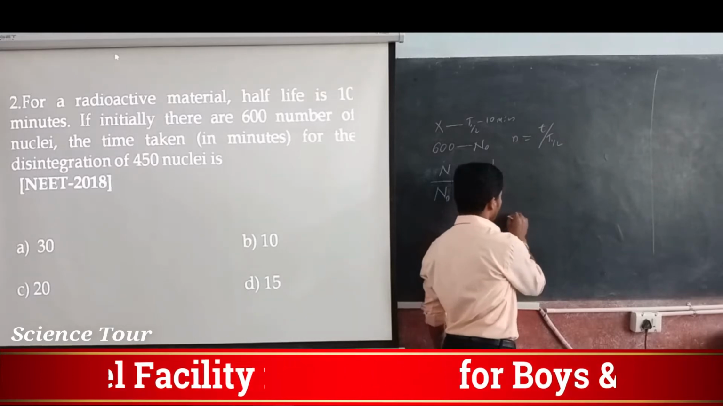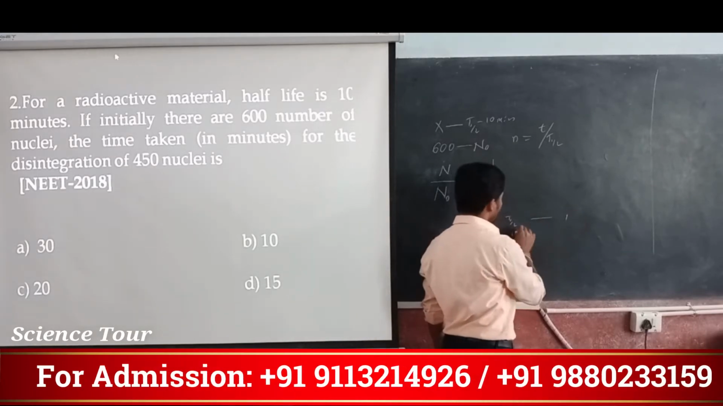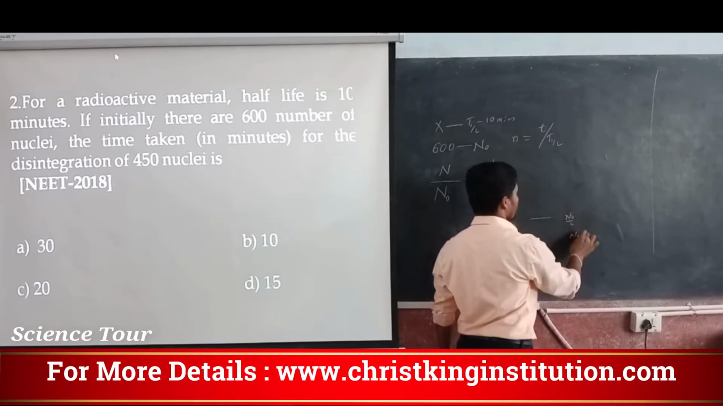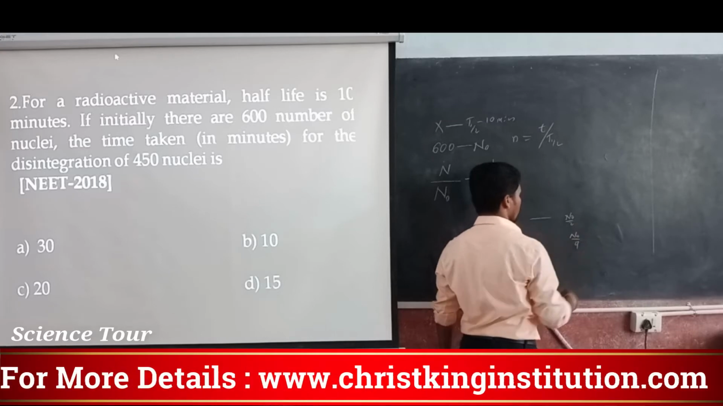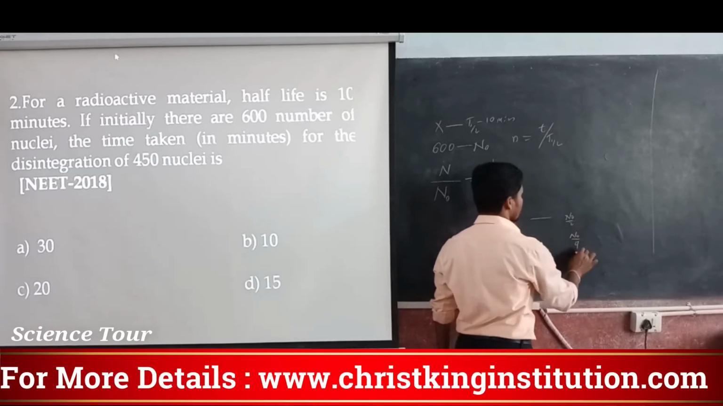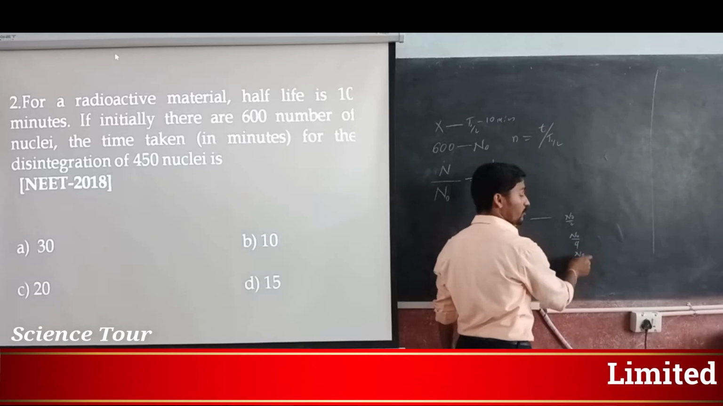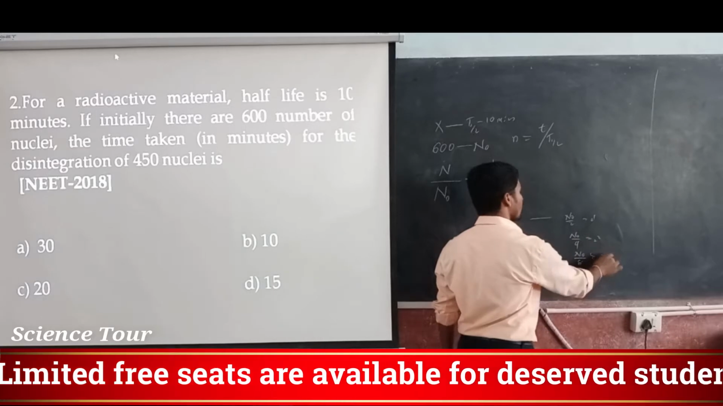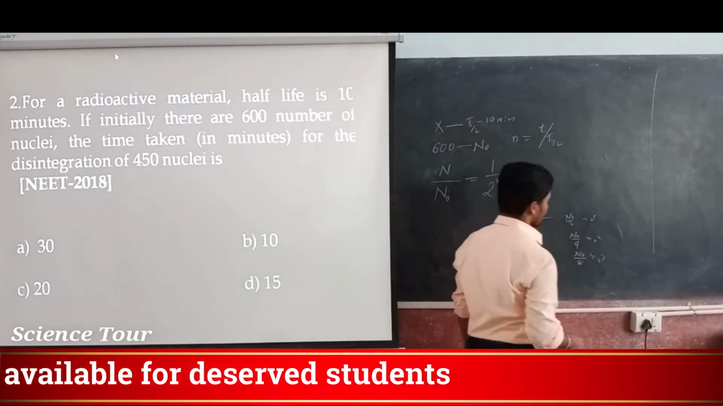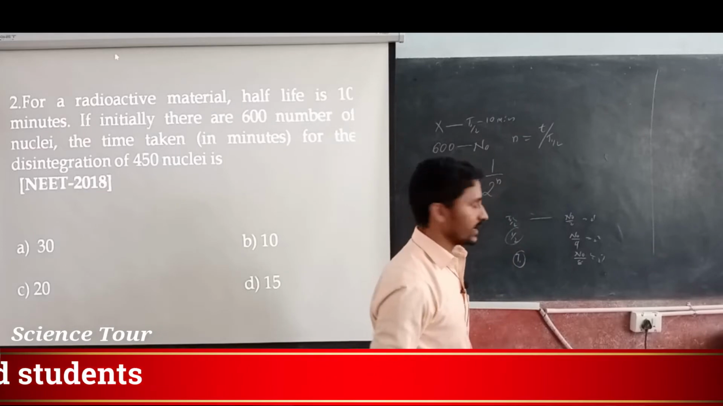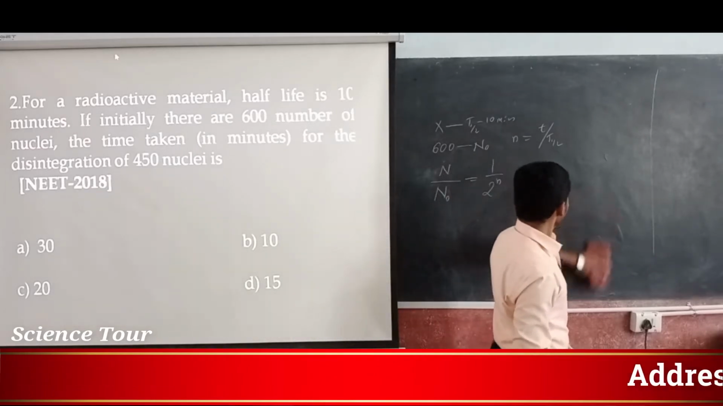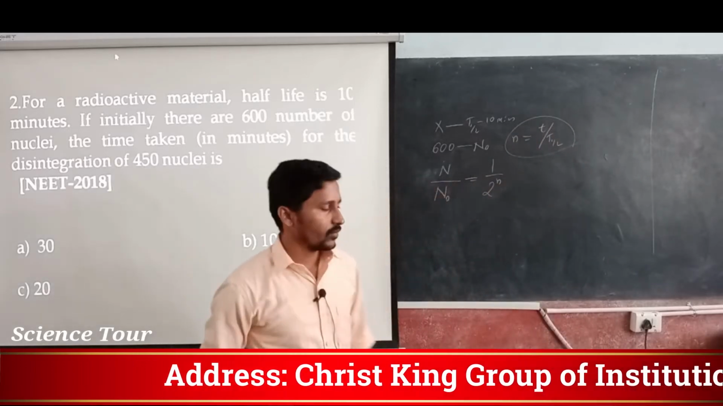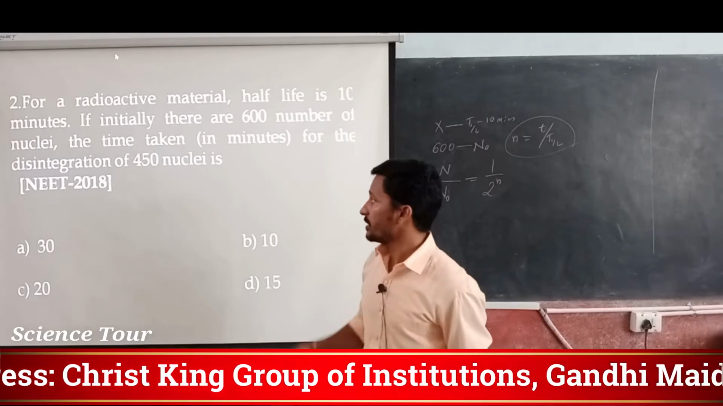1 half-life means N naught by 2. 2 half-lives means N naught by 2 by 2, that is N naught by 4. 3 half-lives means N naught by 4 by 2, so N naught by 8. So it is 2 to the power 1, 2 to the power 2, 2 to the power 3, like that. So like that we have done the derivation, and here also this is the formula. You should know it.